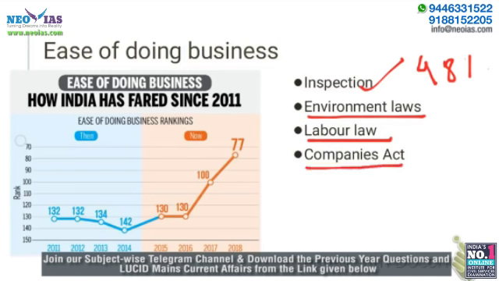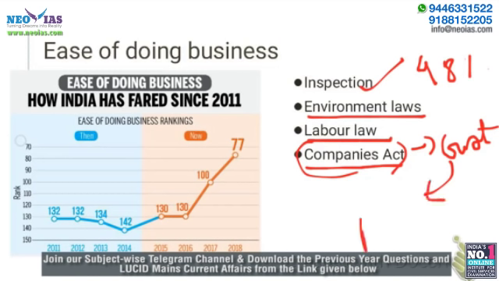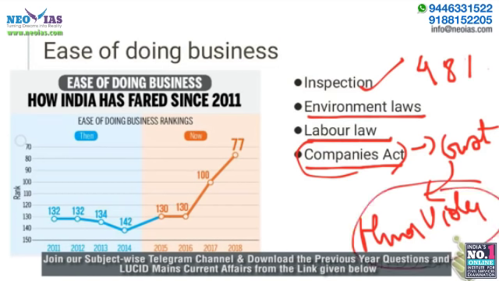And another step taken was, if there have been violations of the Companies Act, now the MSMEs need not go to court, but the government has come up with minor violation procedures, where they can make a small payment of fines and they can come out of the act violation. So instead of going to court, they can go through a simpler procedure. So these have been the steps taken to improve the ease of doing business.